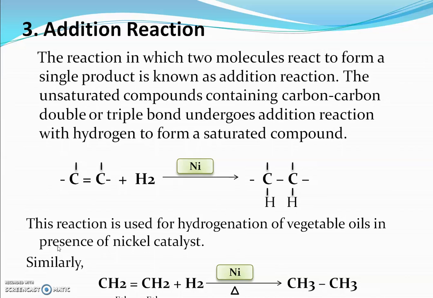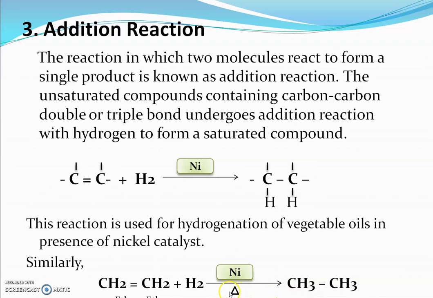Generally, this addition reaction is used for hydrogenation of vegetable oils in the presence of nickel catalyst. Edible oil contains unsaturated hydrocarbons; by passing hydrogen gas in the presence of nickel, those unsaturated hydrocarbons are converted into saturated hydrocarbons and vegetable oils are converted into what we can say is dalda.